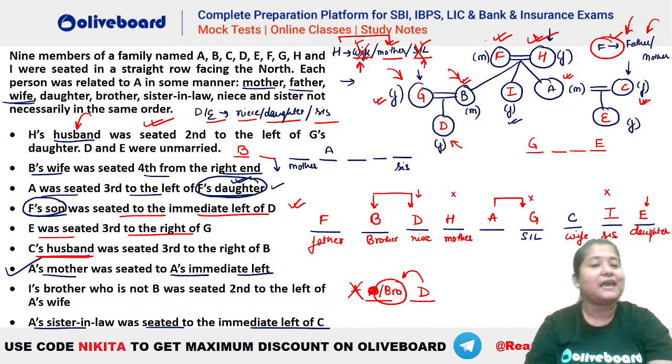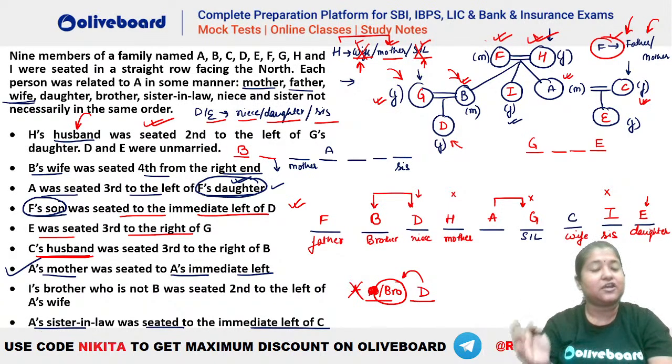Look, what is given? H's husband was seated second to the left of G's daughter. So H has a husband here. So that means H can be wife, mother or sister-in-law, because these are the three persons who are having a husband here. Now H has a husband. You can see H cannot be the wife or the sister-in-law. Why? Because you can see already we have named your sister-in-law and we had named your wife here. So G and C were already the sister-in-law and the wife for this person. So H cannot be either of these two. That means the only one remaining is the mother. So H has to be the mother now. So H will be the mother. So if H is the mother, F becomes the father.